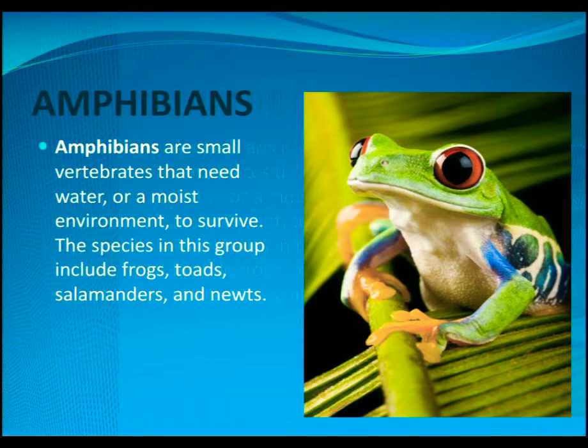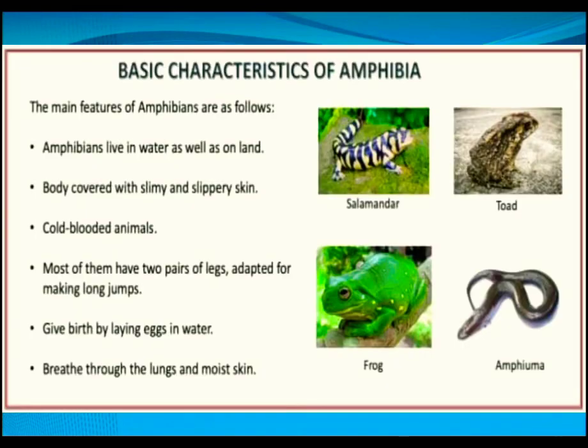Amphibians are small vertebrates. Vertebrates again, frogs have a spinal cord. So amphibians are small vertebrates that need water or a moist environment to survive. The species in the group include frogs, toads, salamanders and newts.